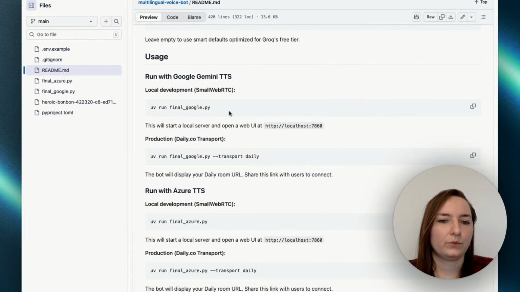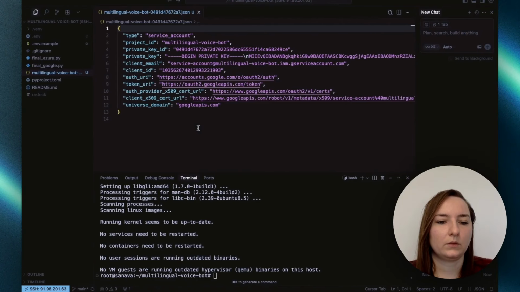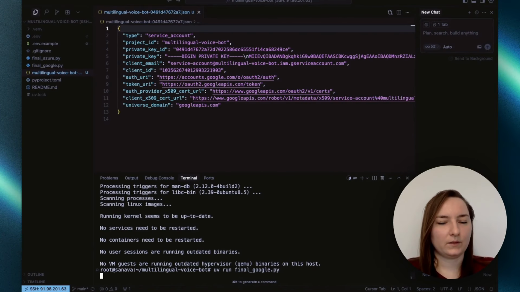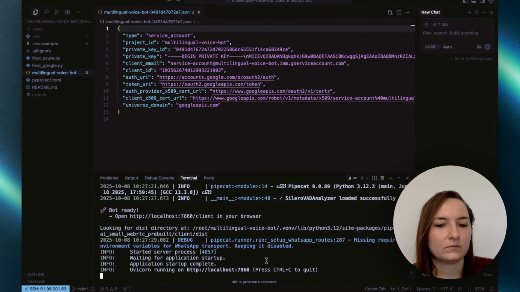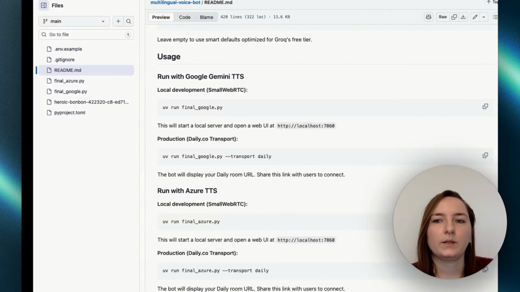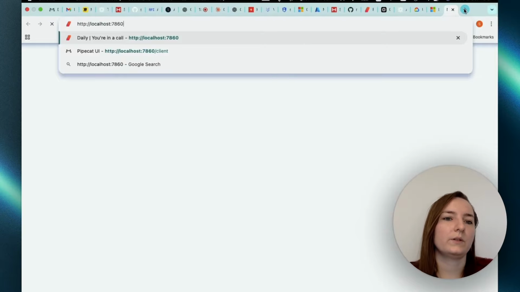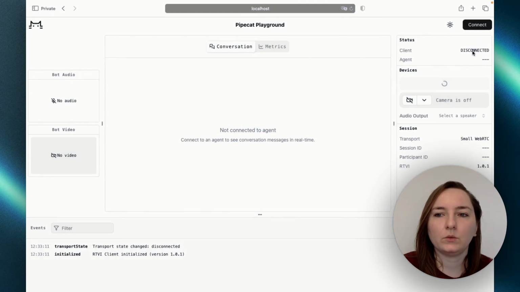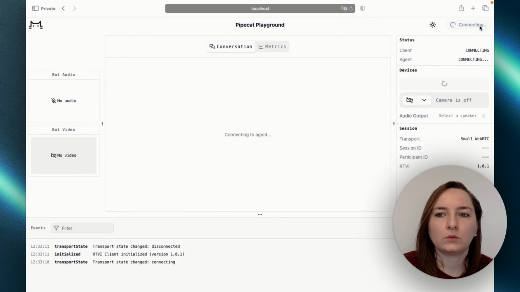And now to run this, there are 2 ways of running this. You can run it locally or with the Daily transport that we set up. So let's try both. We will first run the Google one locally. Let's see if that will work. Okay, paste that into your browser. Allow, connect.